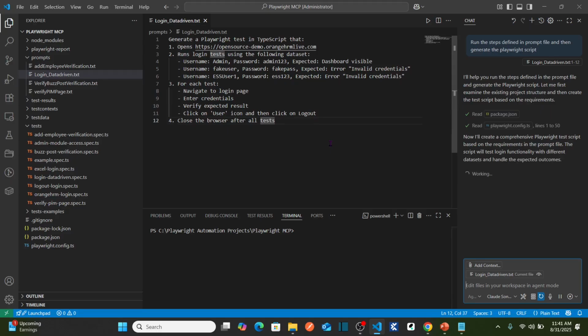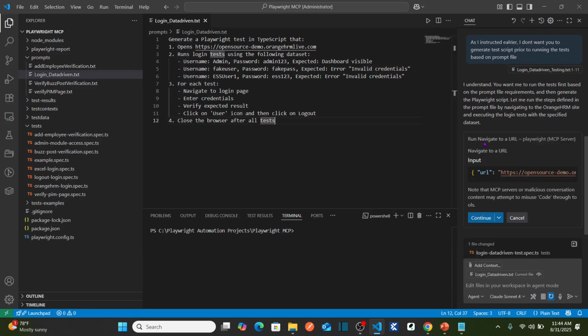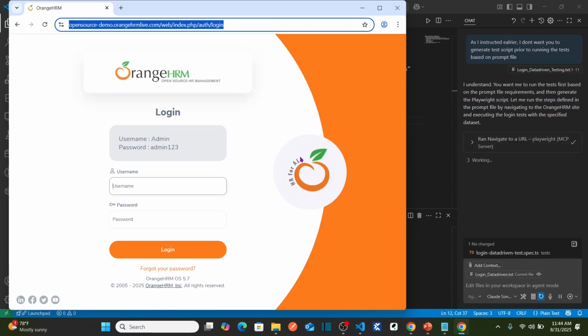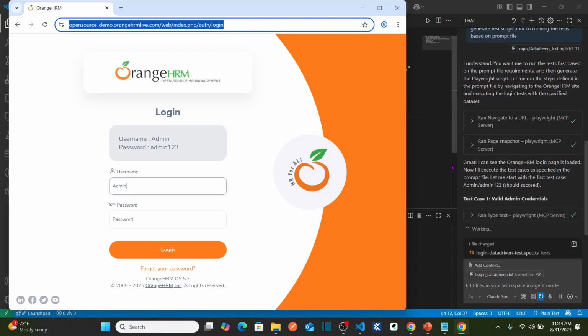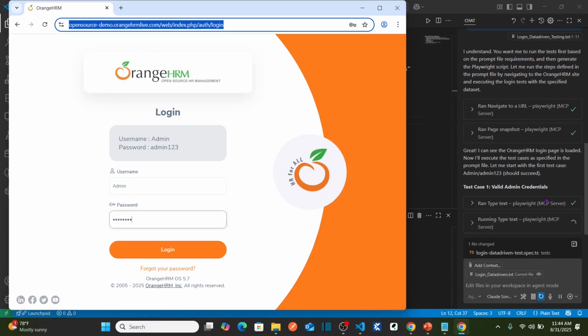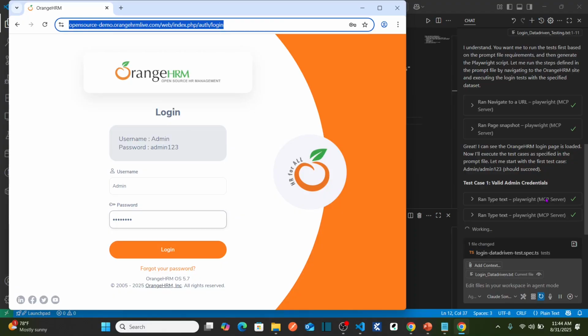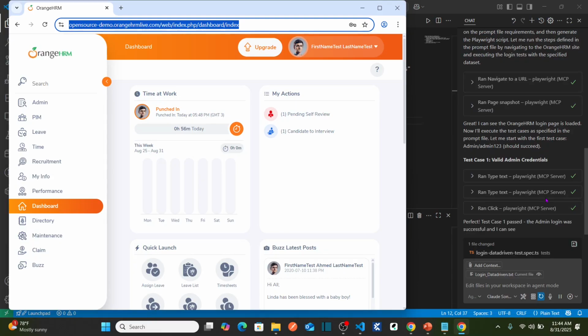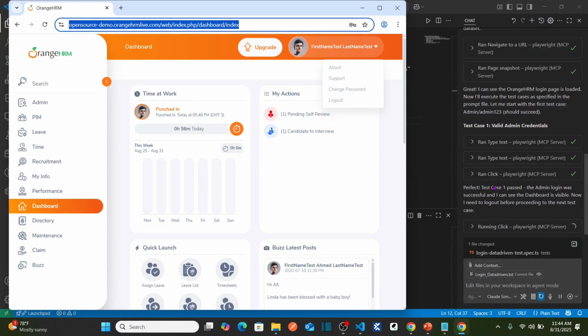Now you can see it is asking me to run navigate to URL. It says I understand you want me to run test first based on the prompt file requirements. Yes, hit continue. This will open the URL and now it should perform the first data set. It should run the login function by using the first data set. It says test case 1, valid admin credentials. Going to enter the valid admin credentials, and then it's going to validate the dashboard appearance as soon as the user logs in. Perfect. Test case 1 is passed.